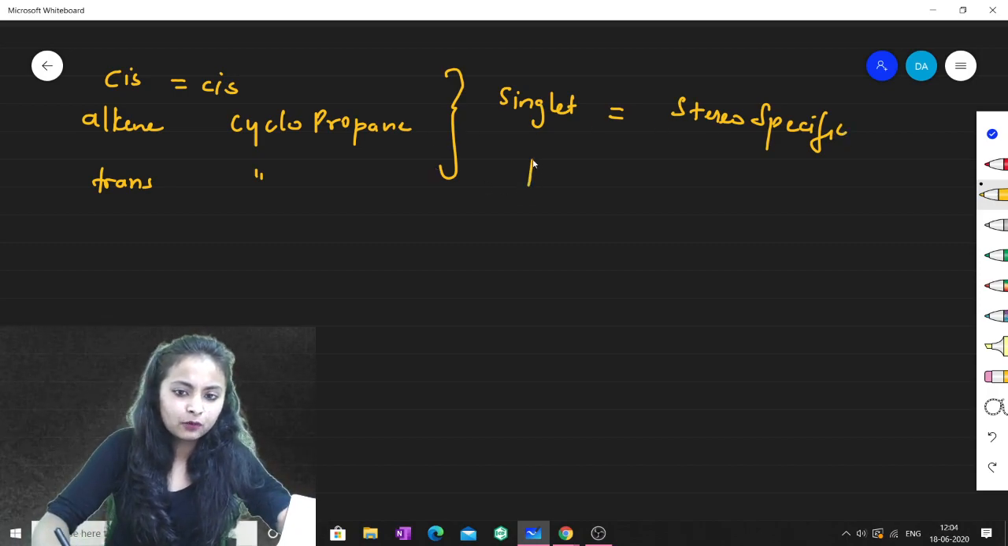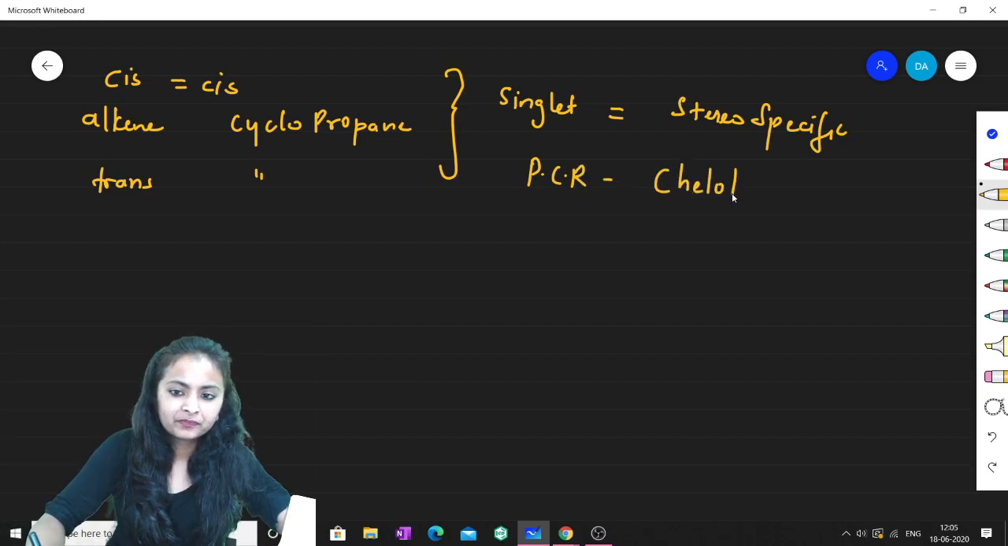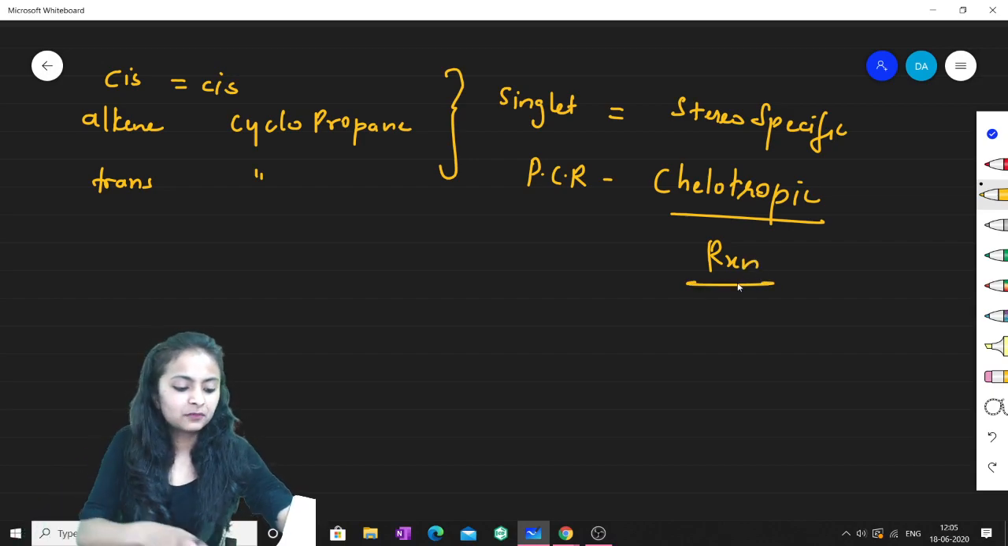So you must have read about the pericyclic reaction. Have you heard about cheletropic reactions? Yes, cheletropic reaction. This is one example of a cheletropic reaction only. I hope this part is very much clear to you all.